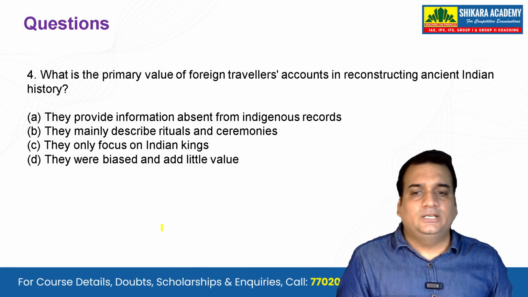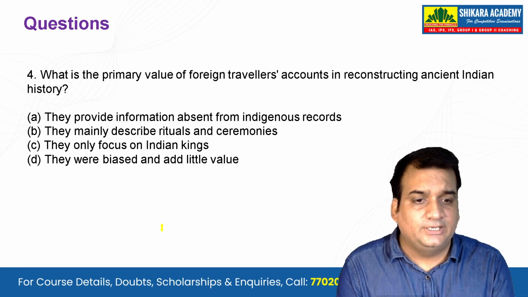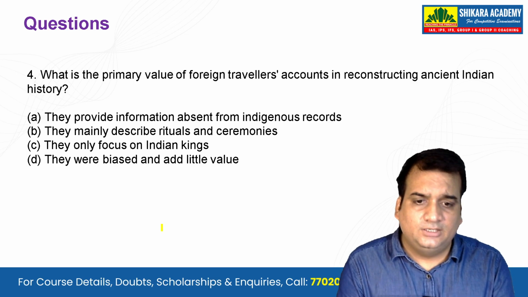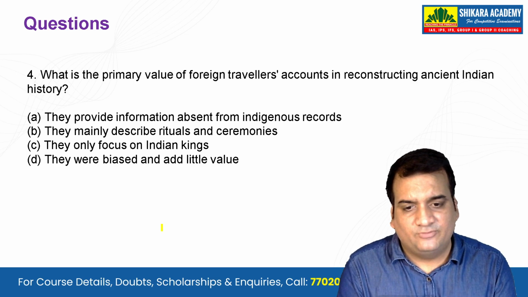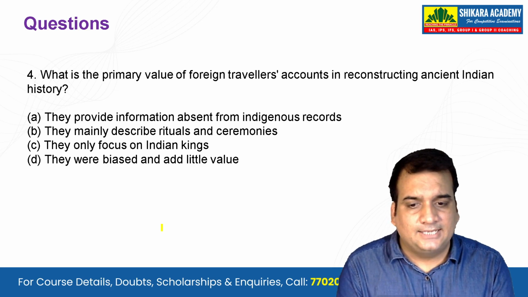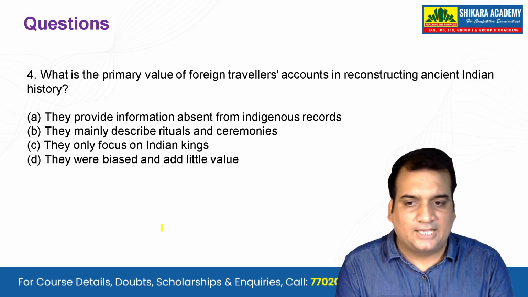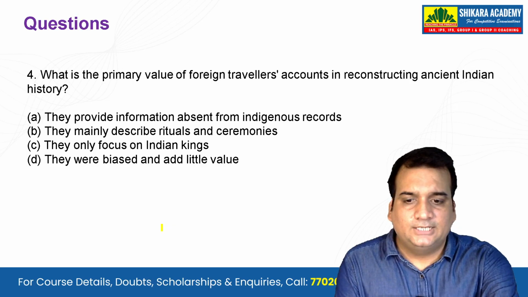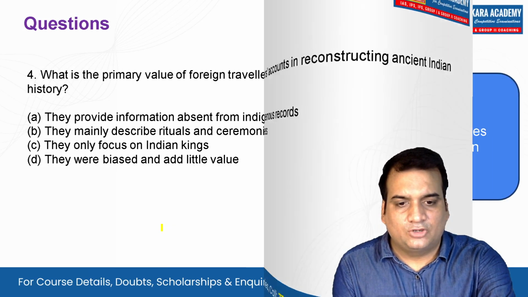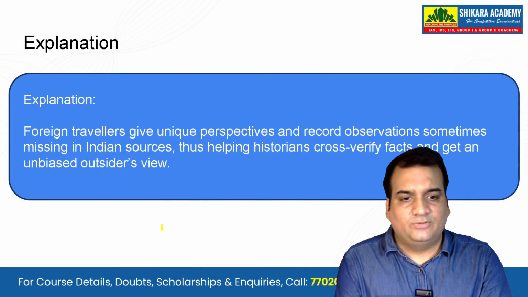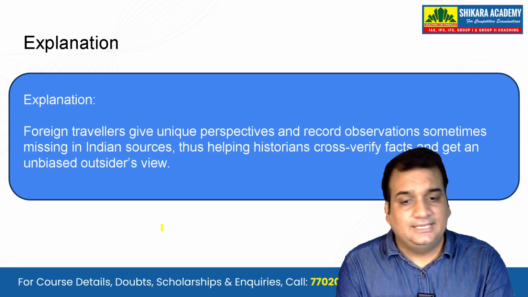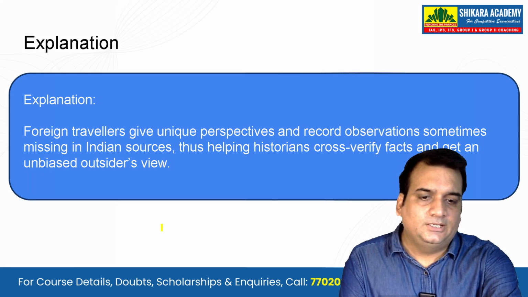What is the primary value of foreign travelers' accounts in reconstructing ancient Indian history? They provide information absent from indigenous records. They mainly describe rituals and ceremonies. They only focus on Indian kings. They were biased and add little value. The last one definitely cannot be correct, and that they provided information absent from indigenous records is something that we can say. So foreign travelers give a unique perspective and record observations sometimes missing in Indian sources, thus helping Indian historians cross verify the facts.